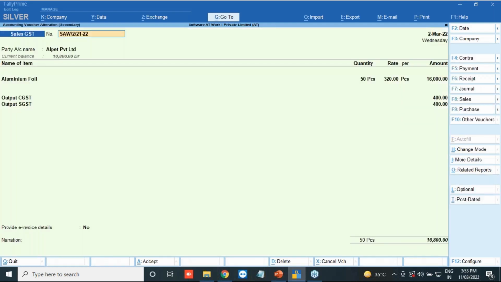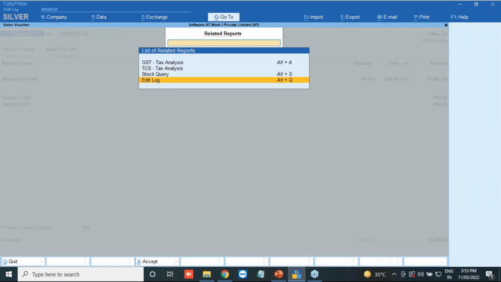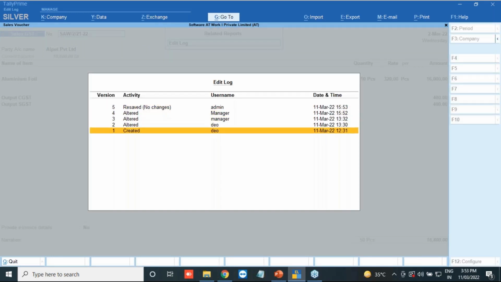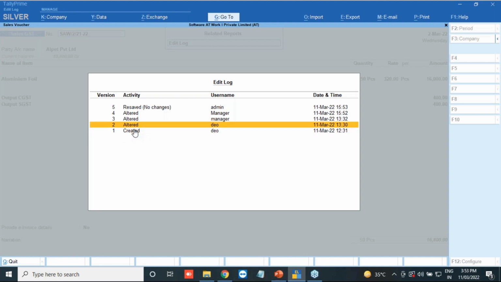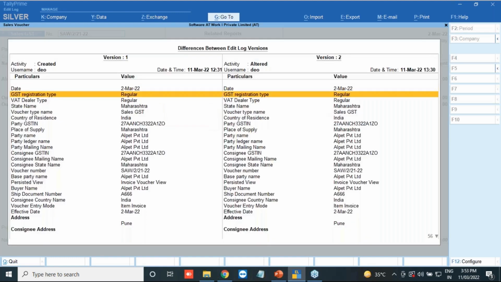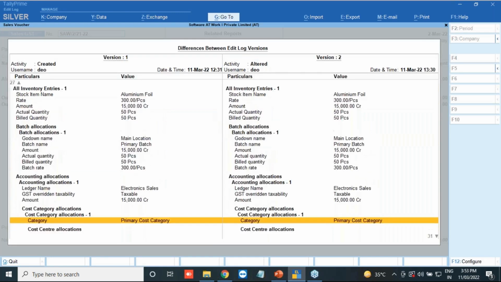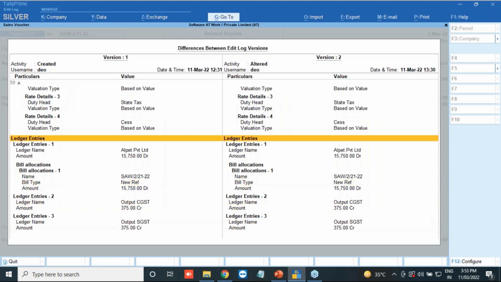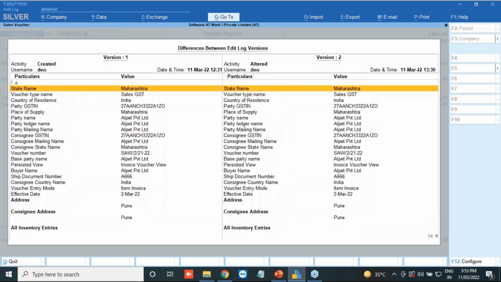Click on this transaction. On the right hand side we have the related reports. Click on the related report, go to the edit log, and you can see this many changes have happened. If you have imported this transaction from the Excel or any XML, it will come as imported instead of created. If you are using the import utility, it will come as imported. So first it is altered by the DEO. What alteration has been made? You can see he has opened and again saved it.